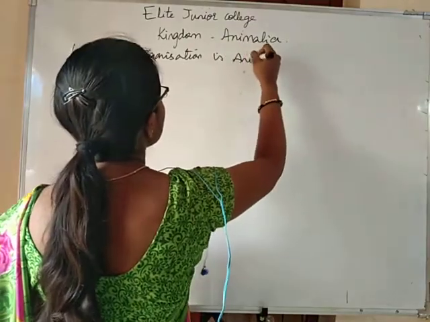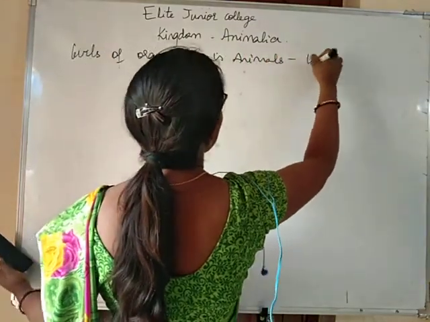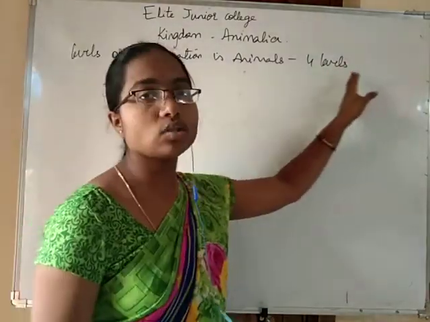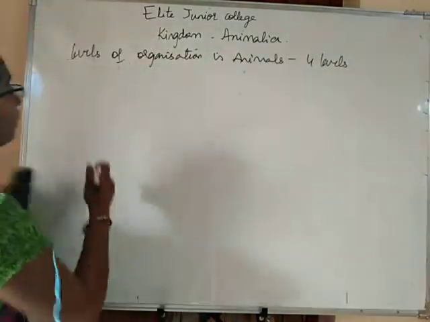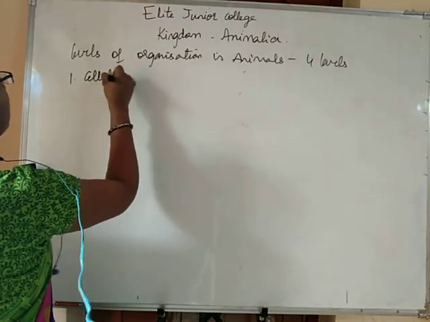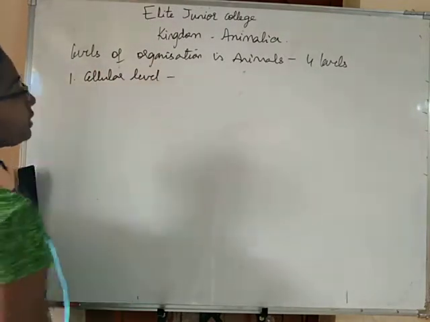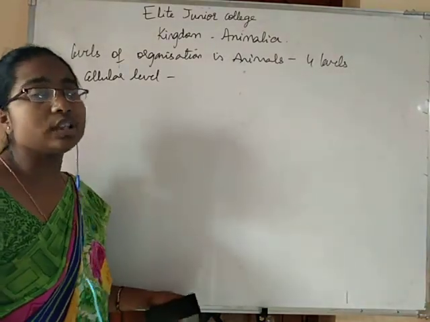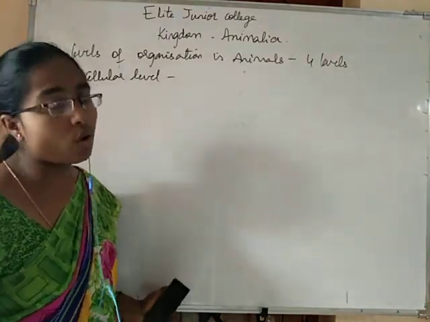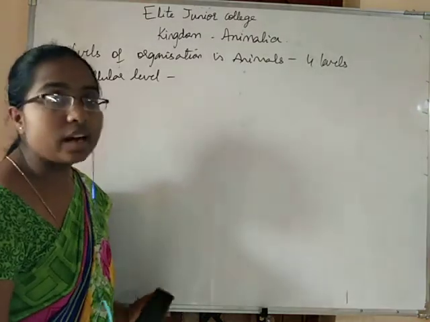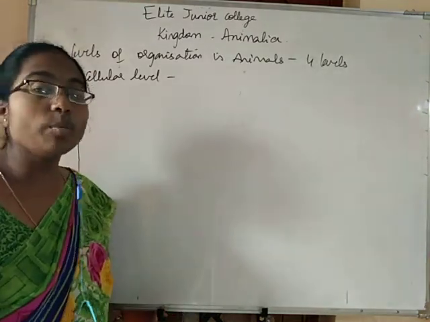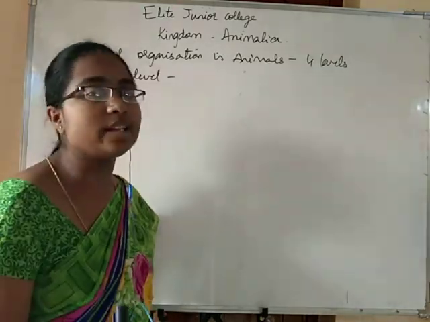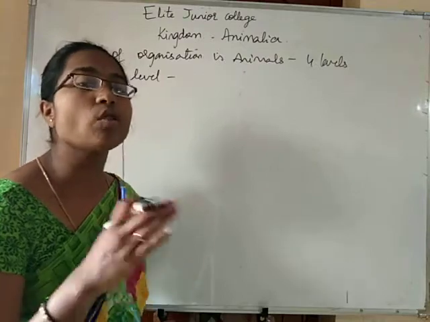In animals, totally students, there are 4 levels of organization. The first one is cellular level of organization. In the sense, though all animals are multicellular, there are some primitive animals which, though being multicellular, don't form tissues. They have many cells in the body, but still the cells are not forming tissues.